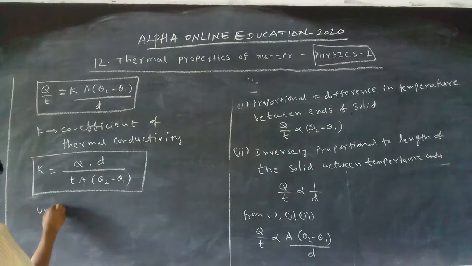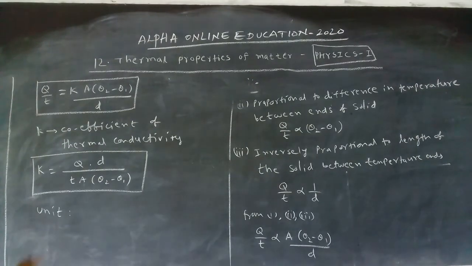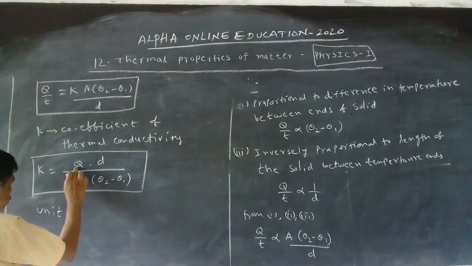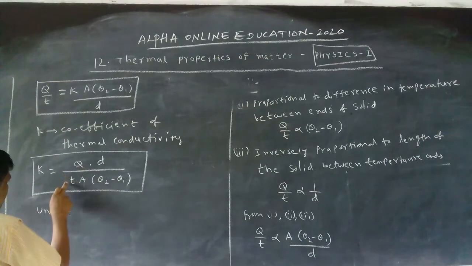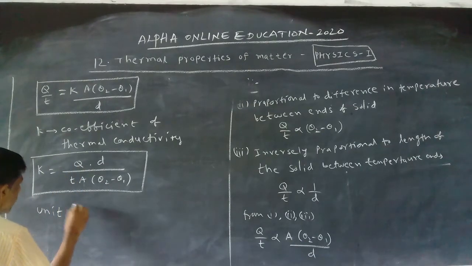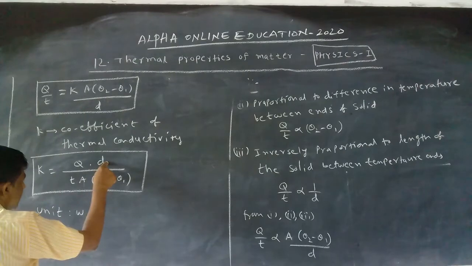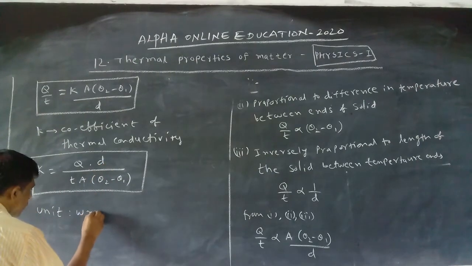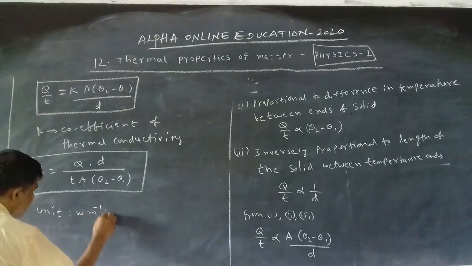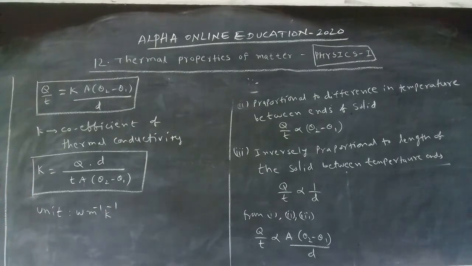Now, what is the unit for this? For Q by T, heat energy by time, it is watt. For A, it is meter square, and for the temperature difference, Kelvin. What is the unit for K? K is watt per meter per Kelvin, that is watt, meter inverse, Kelvin inverse.